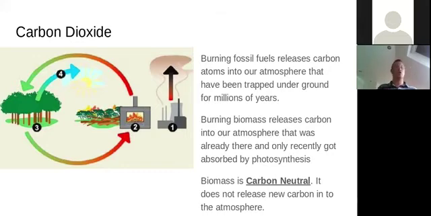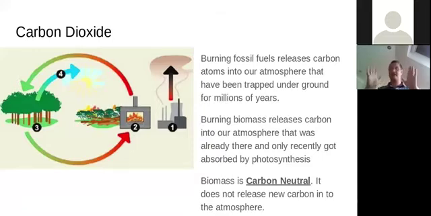Now, when you burn wood or ethanol that's come from plants, there's still carbon atoms in it. There's still carbohydrates, and they're going to be giving off carbon dioxide when they burn. So it looks like biomass has got the same problem as fossil fuels, because when you burn it, it gives off carbon dioxide. But that's not quite the whole picture. So over here, I've got my biomass burning. So here's my wood that's burning. And yes, it's giving off carbon dioxide. But remember, they came from plants, and those plants grew, and as they grew, they did photosynthesis, and they took in carbon dioxide. So then those carbon atoms that go to the furnace used to be in the air.